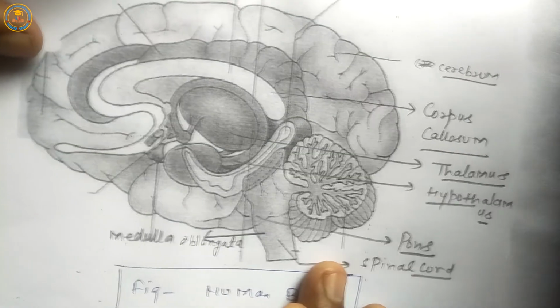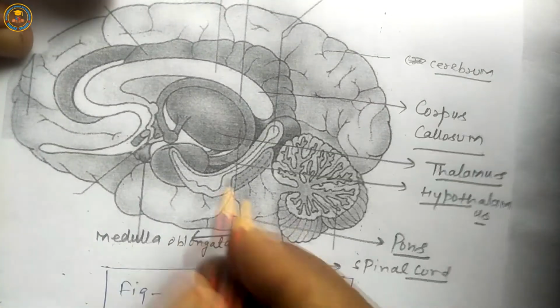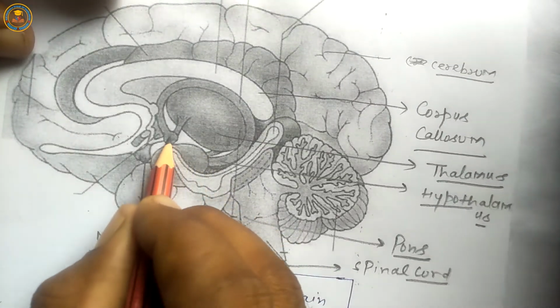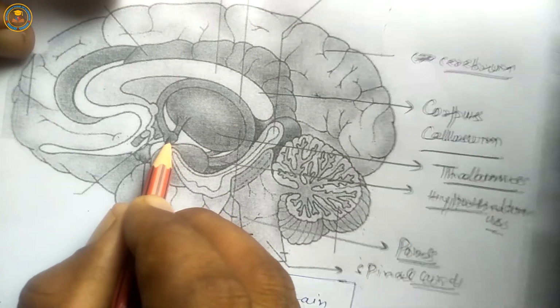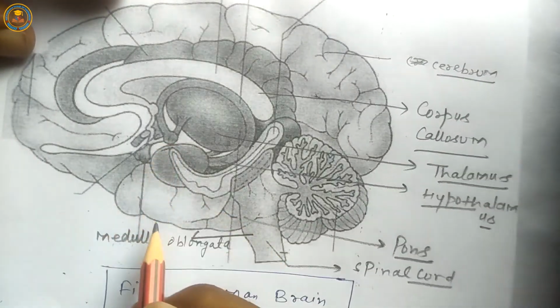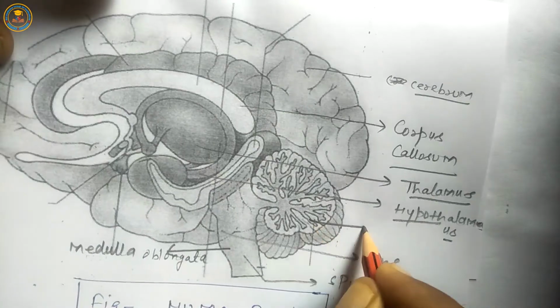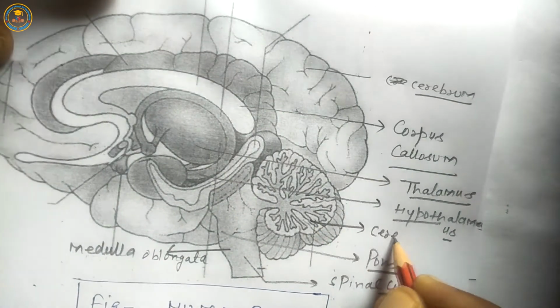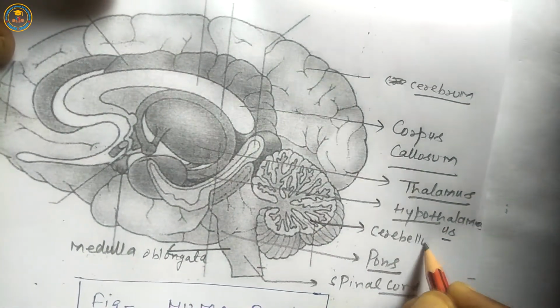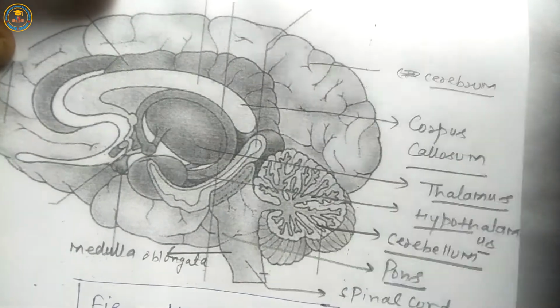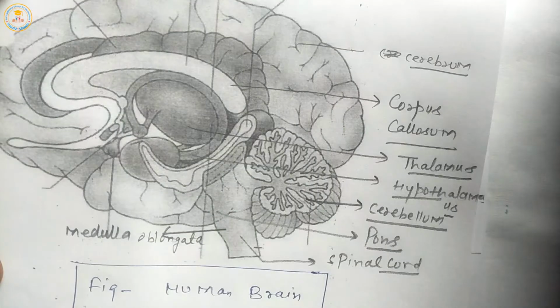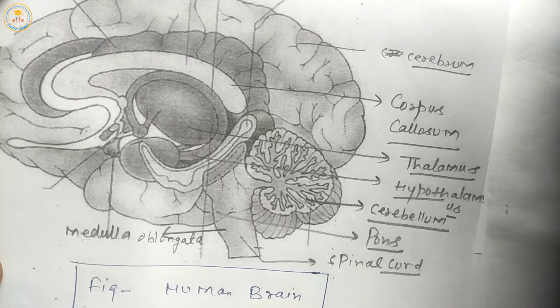Next is a specific gland, the pituitary gland. This is the pituitary gland. This part is cerebellum. Next is the parts of brain.